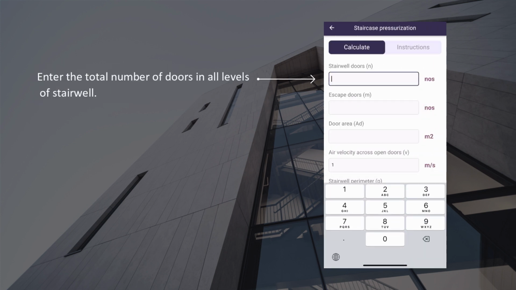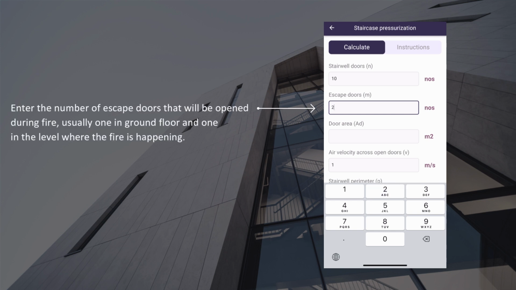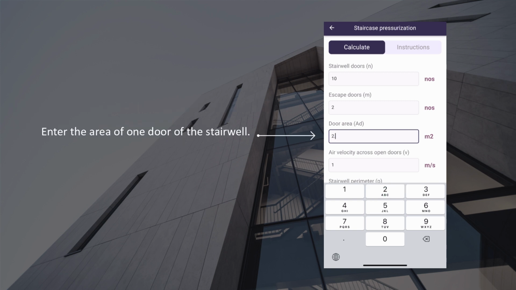Enter the total number of doors in all levels of stairwell. Enter the number of escape doors that will be opened during fire, usually one in ground floor and one in the level where the fire is happening. Enter the area of one door of the stairwell.